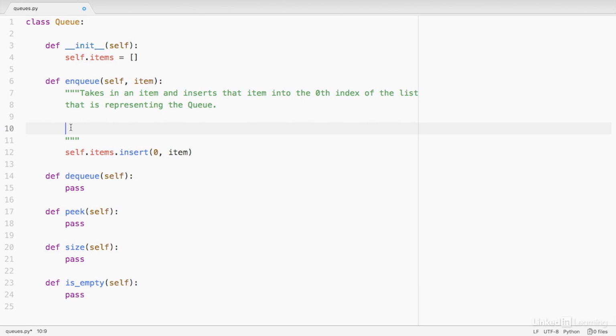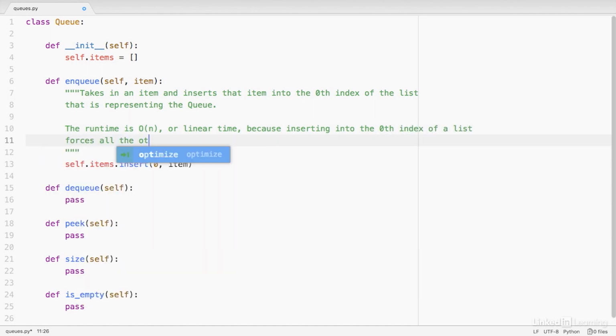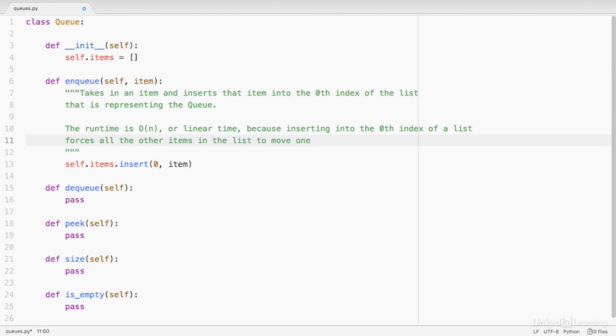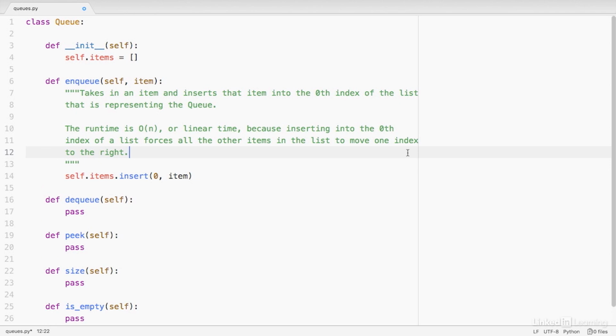So if we have n number of elements in our list, the runtime would be O of n. Let's paraphrase that here in our docstring. We'll say the runtime is O of n, or linear time, because inserting into the 0th index of a list forces all the other items in the list to move one index to the right. I'll just make an adjustment here for my spacing, and we're all set.